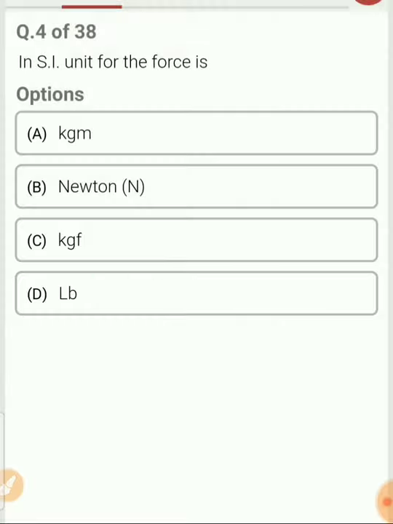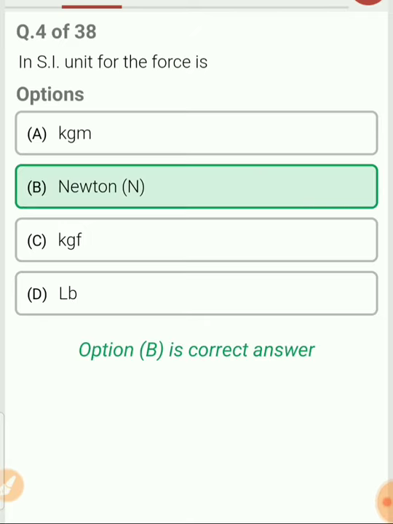Let's move to the next problem. What is the SI unit of force? This is a very basic question. You should know the unit of all the basic quantities. So the unit for force is Newton.